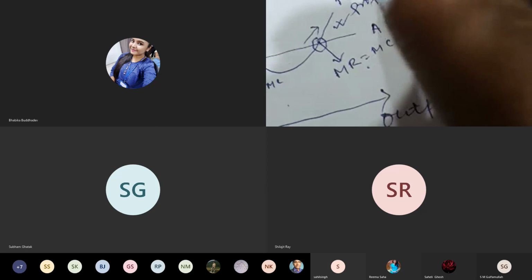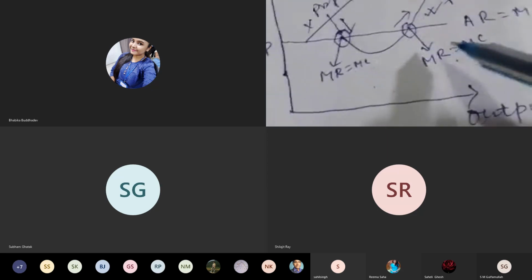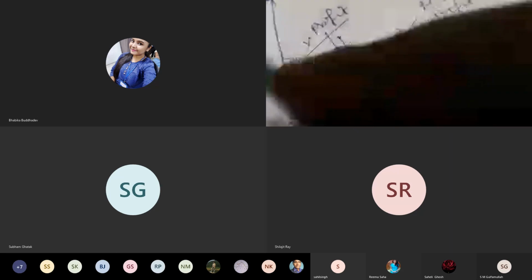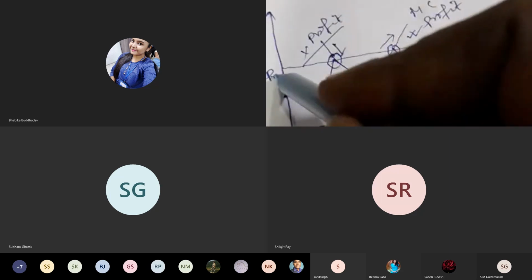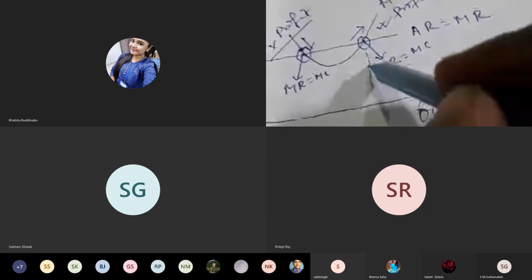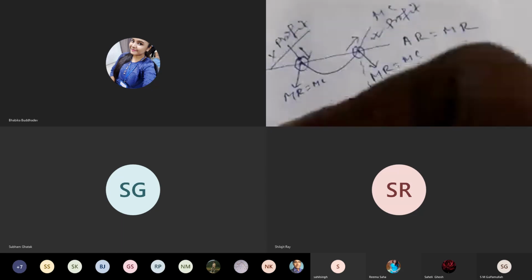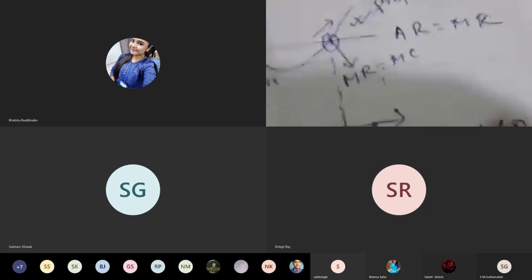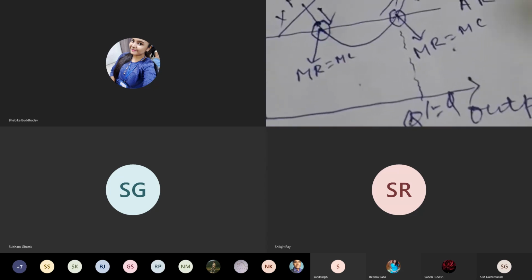That is why this point is the profit maximizing point. The respective price will be the equilibrium price, and the respective quantity will be the equilibrium quantity. So this is the graphical presentation of profit maximization.